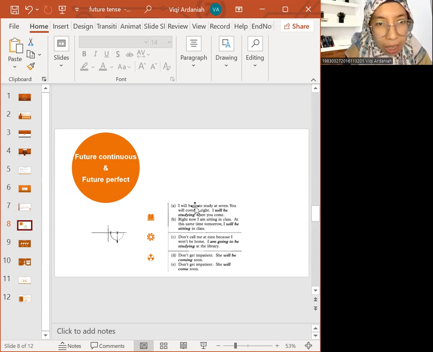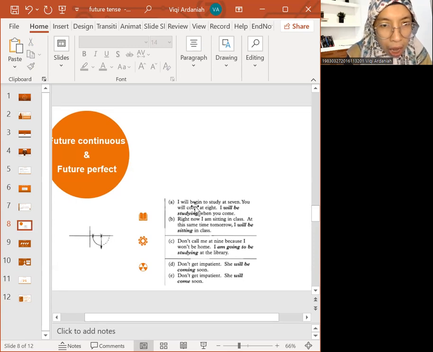So how do we see that one here? If you look at examples D and E: don't get impatient, she will be coming. Don't get impatient, she will come soon. Both of them are no problem, but future continuous is to highlight what is happening in the future and the time when you are talking, and then you can predict the time that the activity remains in progress, or let's say remains going.